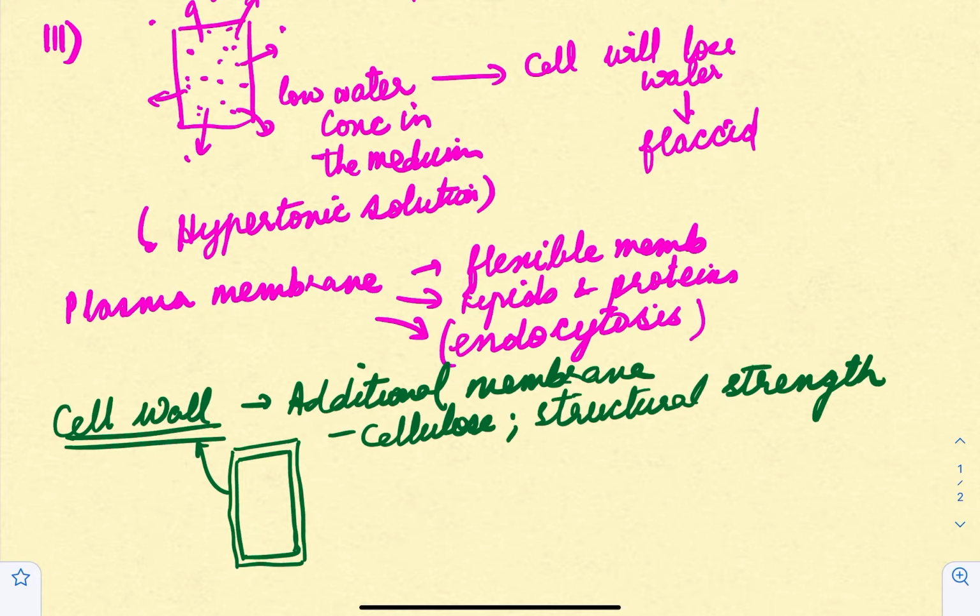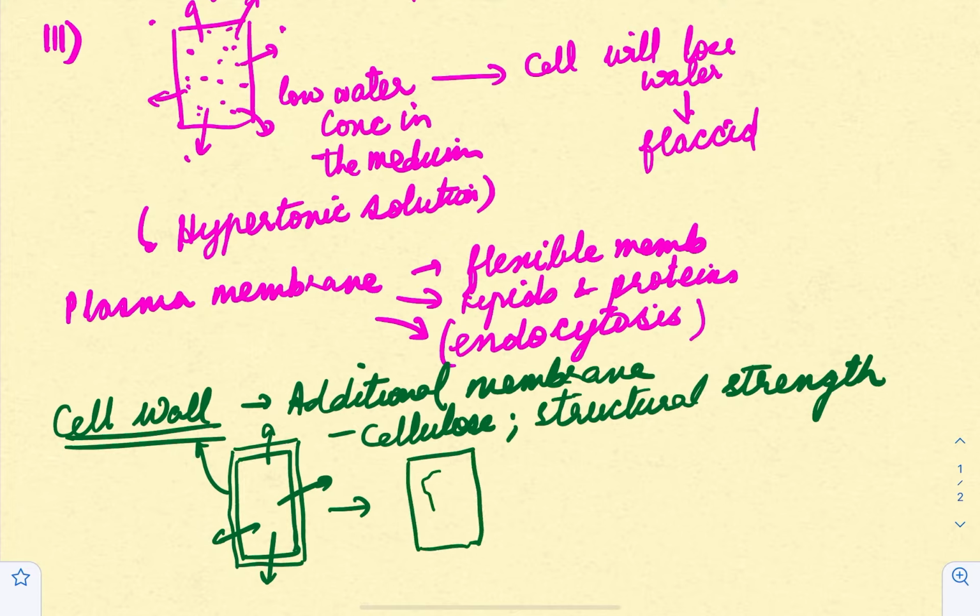So when plant cells lose water by osmosis, let's say osmosis takes place and the cell loses water. Now what happens? The cell wall remains as such, and the contents of the cell are going to shrink in size, away from the cell wall.